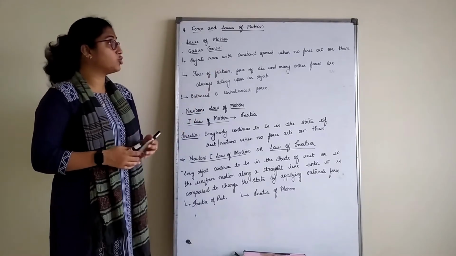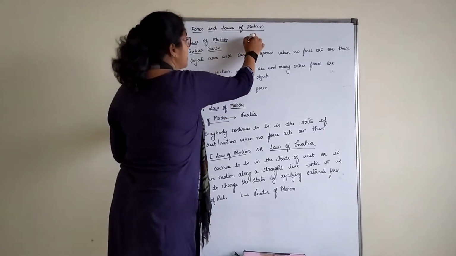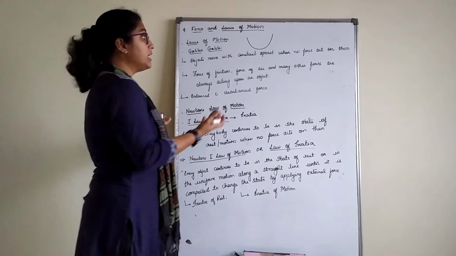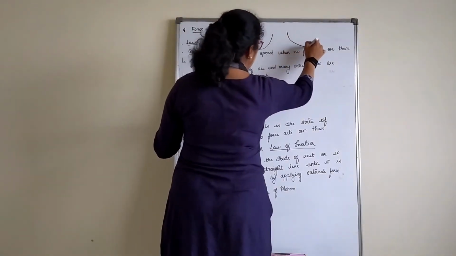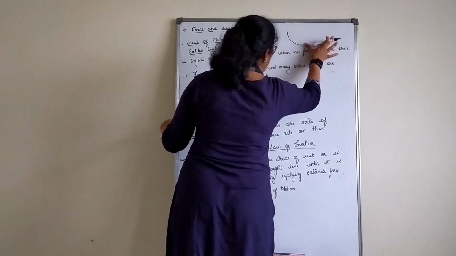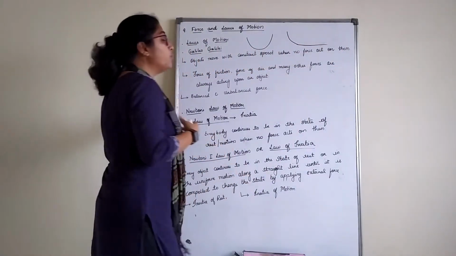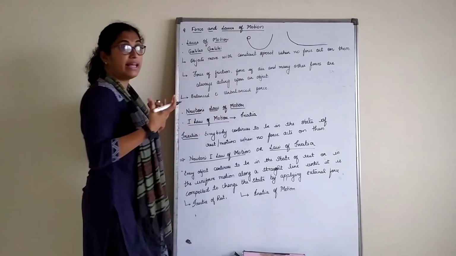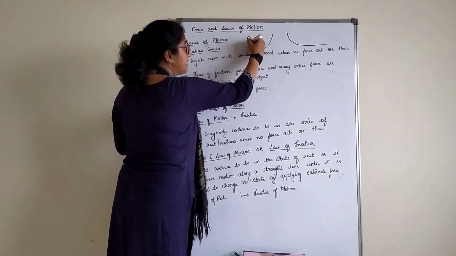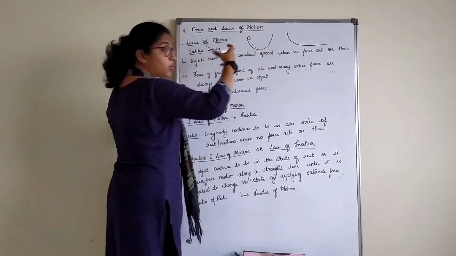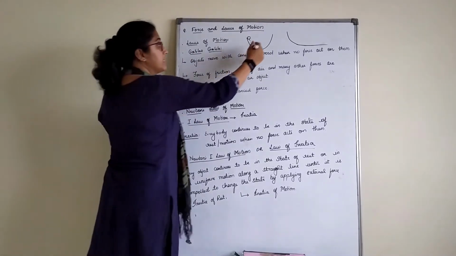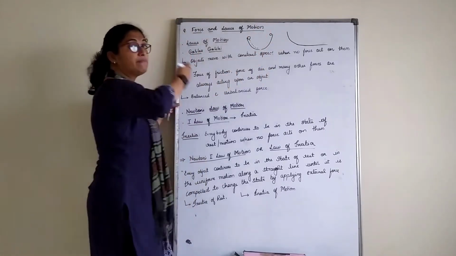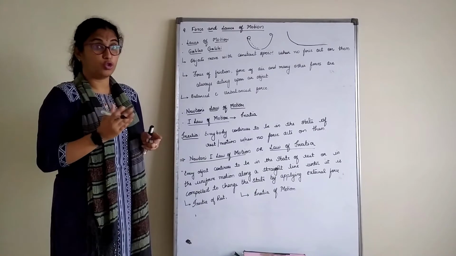Why did he give this conclusion? Suppose I take a spherical or circular kind of thing where I can put an object into motion, and another one, an inclined plane. If I take an inclined plane, how will the motion of the object be? Suppose I leave the object here, what will happen? The object is set into motion, right? From here, with whatever force I leave the object, it goes back to this side and again comes back. It keeps oscillating, right? To and fro motion.